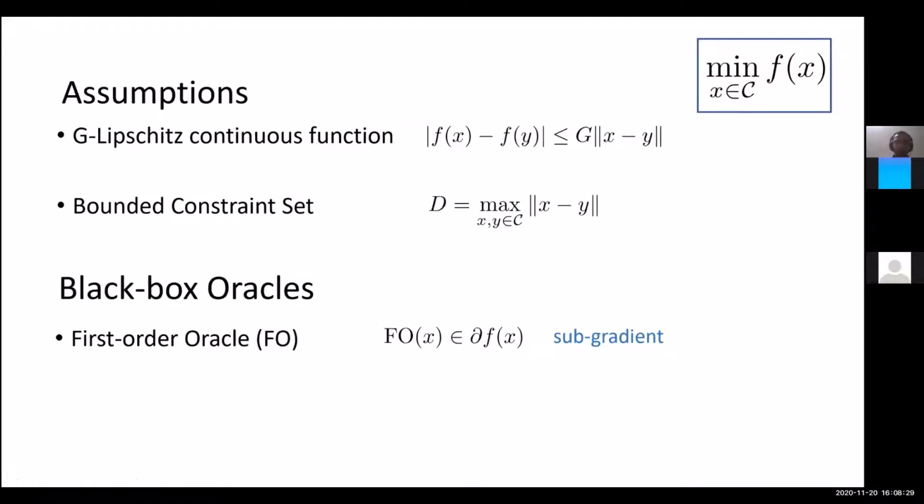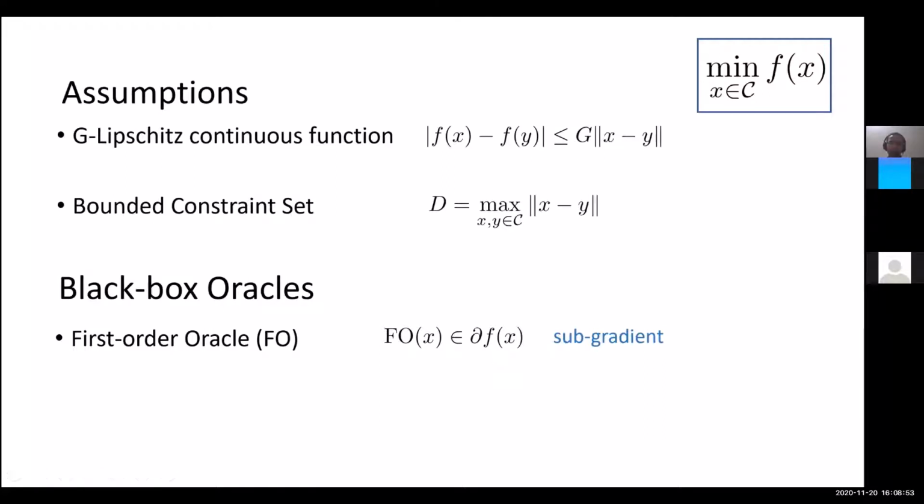So the next question is how do we have access to the function and the constraint set? For the function, we assume that we have access to a first order oracle, meaning that for any point x, we can query the subgradient at x, and the subgradient of a convex function gives you a linear function which is a lower bound on the function everywhere.